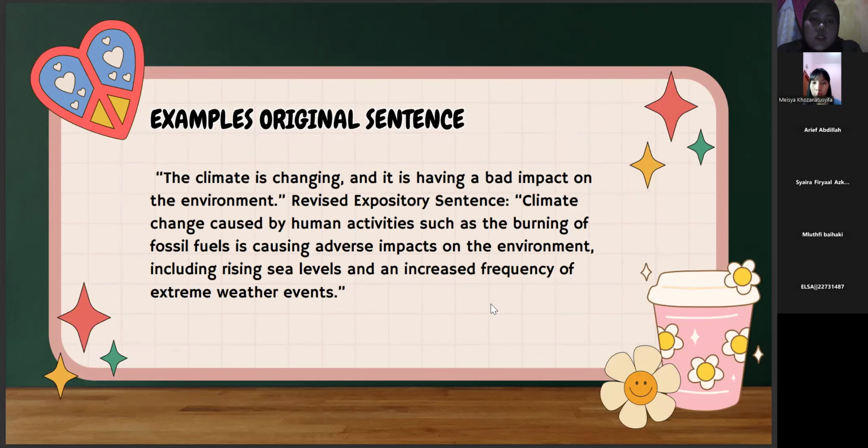Example, original sentence: The climate is changing and it is having a bad impact on the environment. Revised expository sentence: Climate change caused by human activities such as the burning of fossil fuels is causing adverse impact on the environment, including rising sea levels and an increased frequency of extreme weather events.